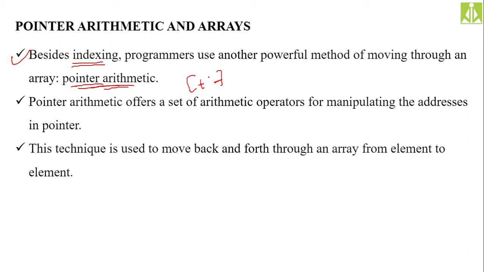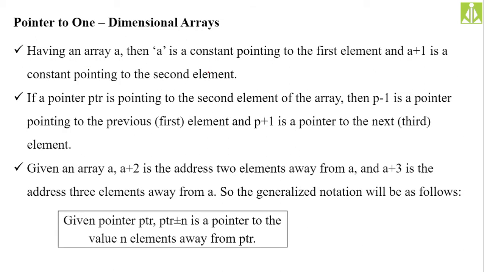But when you are using pointer arithmetic, the condition is you have to dereference, because pointer arithmetic will only give you the address, whereas indexing directly gives the value. So whenever we are going for pointer arithmetic, there is also a need to perform the indirection whenever it is applicable. After applying the indirection only, you will get the proper value in pointer arithmetic. So this is pointer to one dimensional array. We will discuss only one dimensional array.